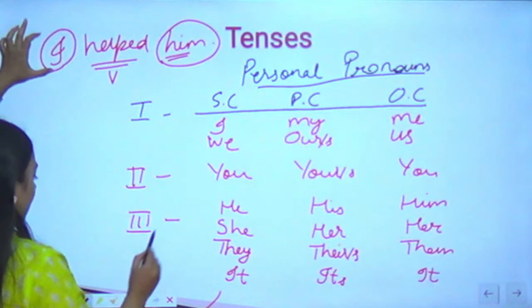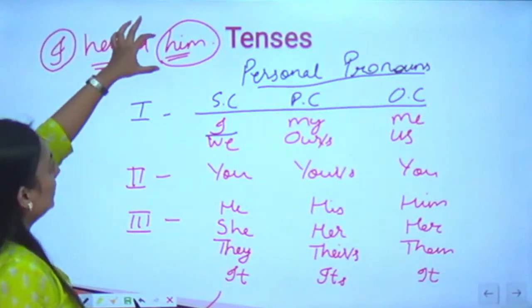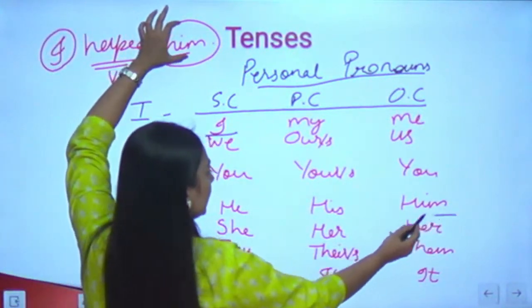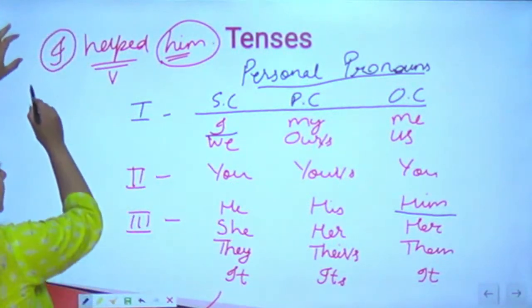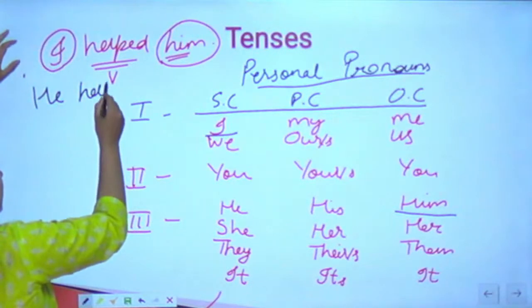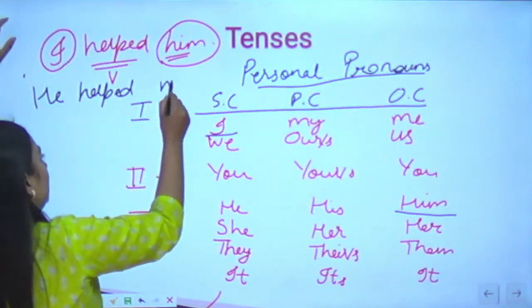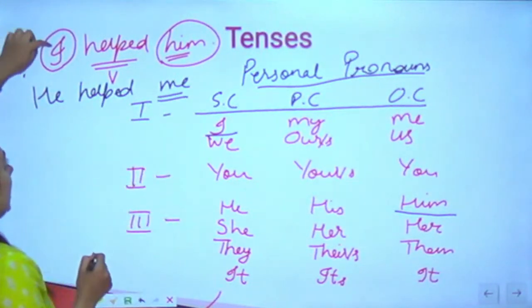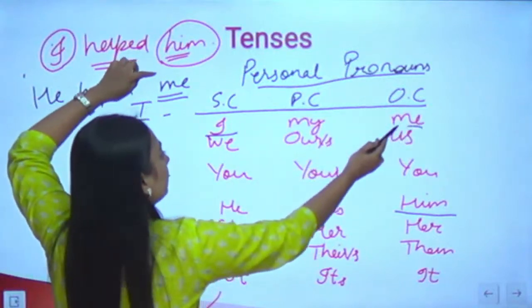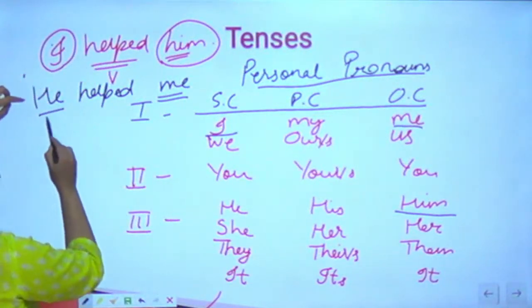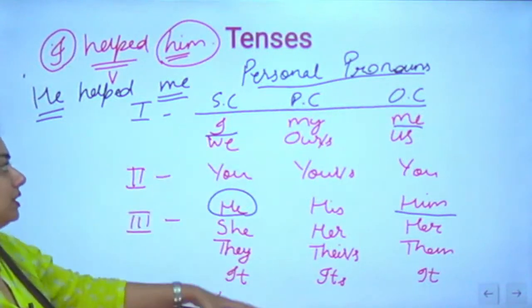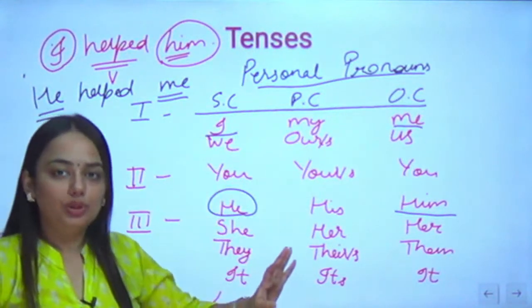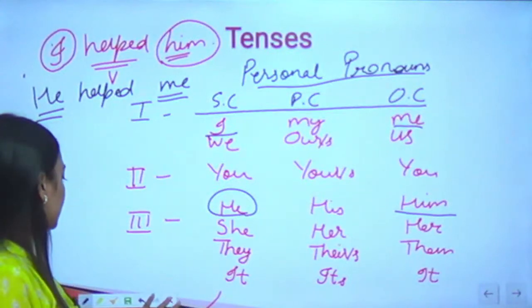In the objective place, I used him. Did I say he? No, I did not, right? And if I reverse it and I say he helped me. Look at this now. The I has changed into me and him has changed into he. So this is how it works. If you remember this table, it is going to help you with the voices as well as the narration.